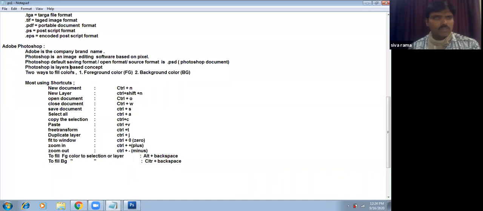Photoshop is a layer-based concept. Suppose we know MS Word; there is only a page concept there. Here we have a document with a layer concept. What is a document with a layer concept?